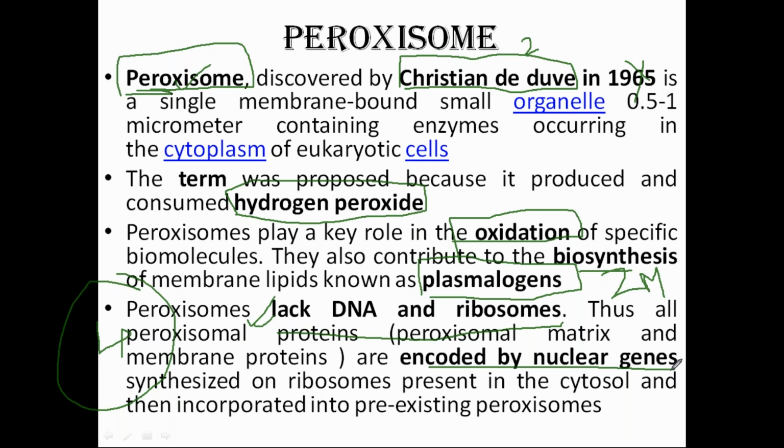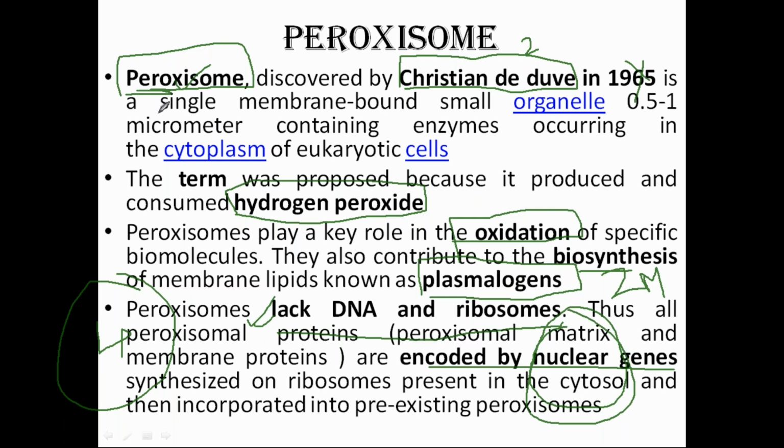This type of functioning is seen in animal cells and plant cells both, in all cells, because peroxisomes don't have their own DNA. So where are the genes encoded? These are the things asked in your analyze questions. The genes are present on the nucleus.